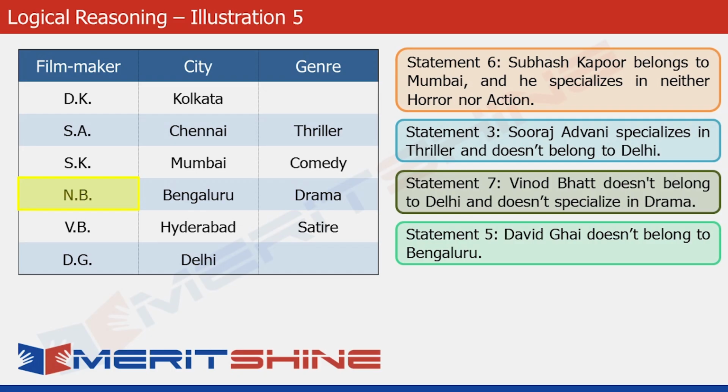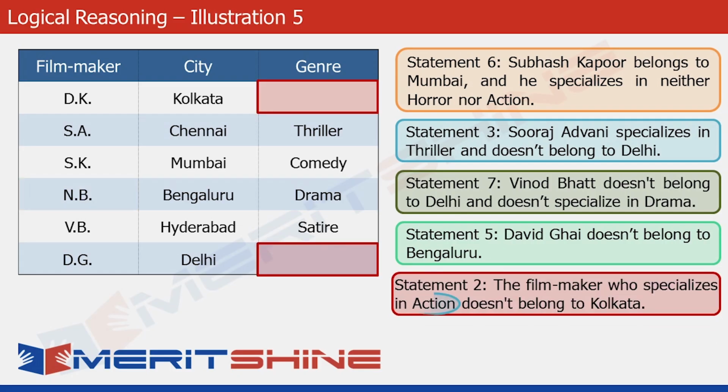Moving ahead, we can see two highlighted cells in the third column now. Statement 2 tells us that action and Kolkata don't go together. So we have no choice but to place action in the last row beside Delhi. Now we are left with just one vacant cell in the column, which would naturally be occupied by the last genre left, which is horror in this case. We fill this up and complete the table.